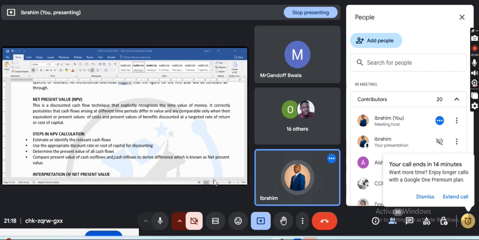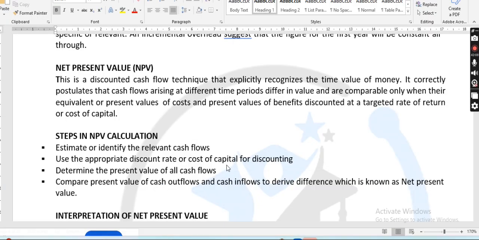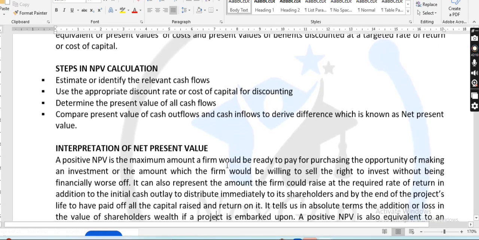The question may give you 8% as the discount rate. Fine, you move on. Now, steps in NPV: estimate or identify the relevant cash flows, use the appropriate discount rate or cost of capital, determine the net present value, and interpret. And that is it.